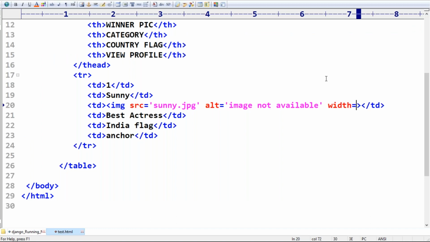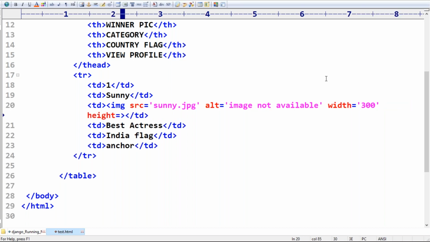Let me take width is equal to 300 pixels. Next, height is equal to some 200 pixels. Height is less, width is more, usually for images, generally we take.